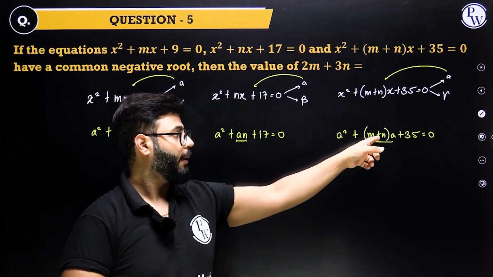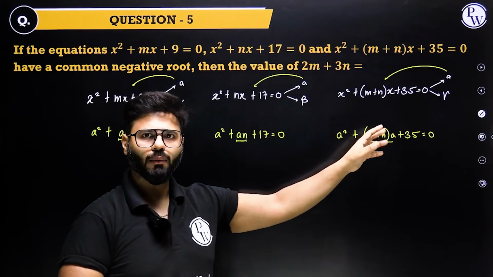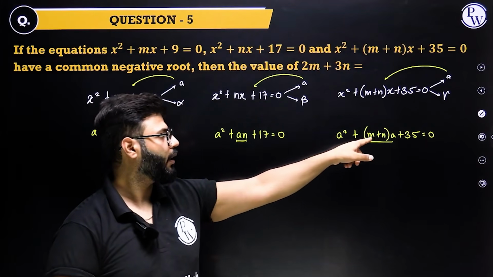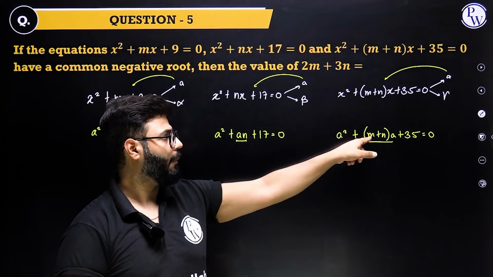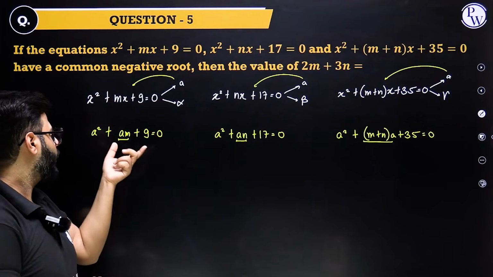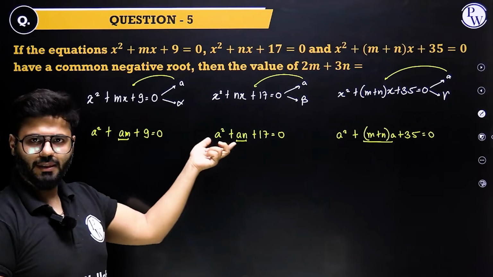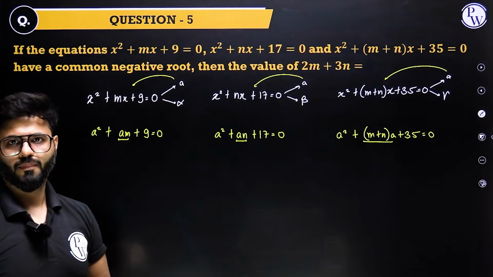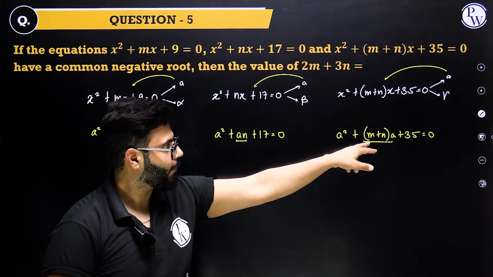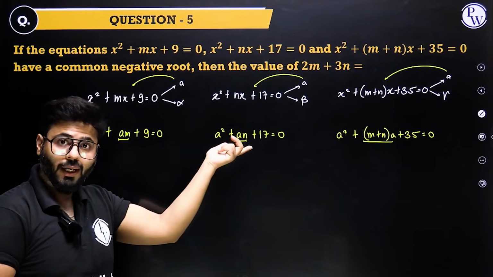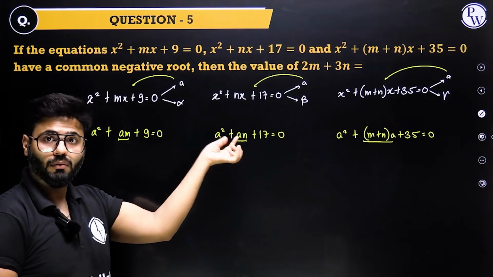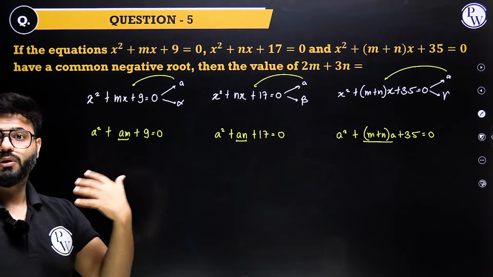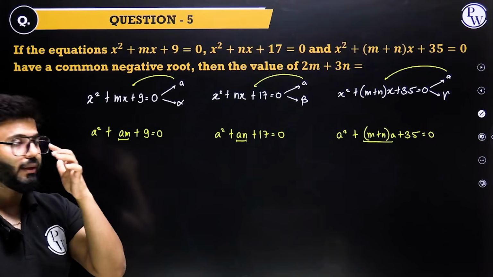In case here it would have been m minus n or m plus 2n, whatever, I would have adjusted this equation in that way. For example, if this would have had m minus n, then I would have done this minus this, and created m minus n, and then subtracted that. If that would have been m plus 2n, then I would have multiplied by 2 over here. This would have become 2n, this would have been m, then I would have added and subtracted. So that kind of aptitude has to be applied.